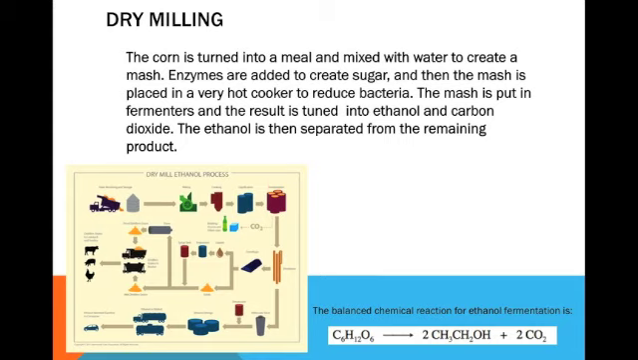Dry milling. The corn is turned into a meal and mixed with water to create a mash. Enzymes are added to create sugar, and then the mash is placed into a very hot cooker to reduce bacteria. The mash is put into fermentators, and the result is turned into ethanol and carbon dioxide. The ethanol is then separated from the remaining product. The balanced chemical reaction for ethanol fermentation can be found at the bottom right of the page.